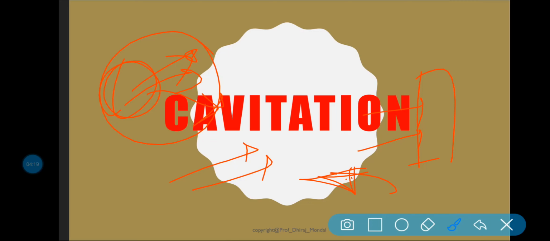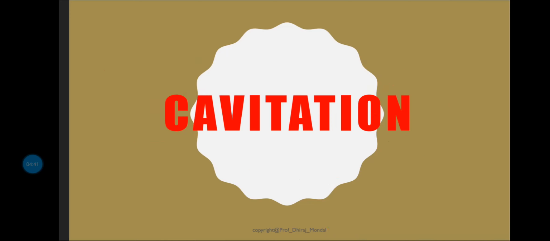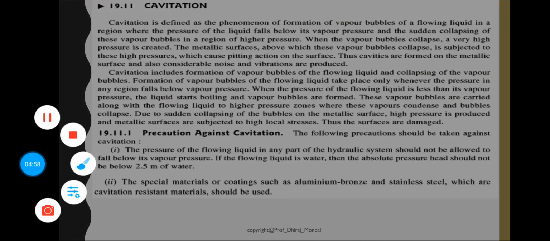Thus cavities are formed: when the vapor bubble bursts on the surface, because of this pitting action a cavity may form on the metallic surface. Also, considerable noise and vibration will be produced. So this is cavitation. What I have told is that cavitation is a phenomenon of formation of vapor bubbles in a flowing liquid in a region where the pressure of the liquid falls below the vapor pressure, as you can see in the definition.